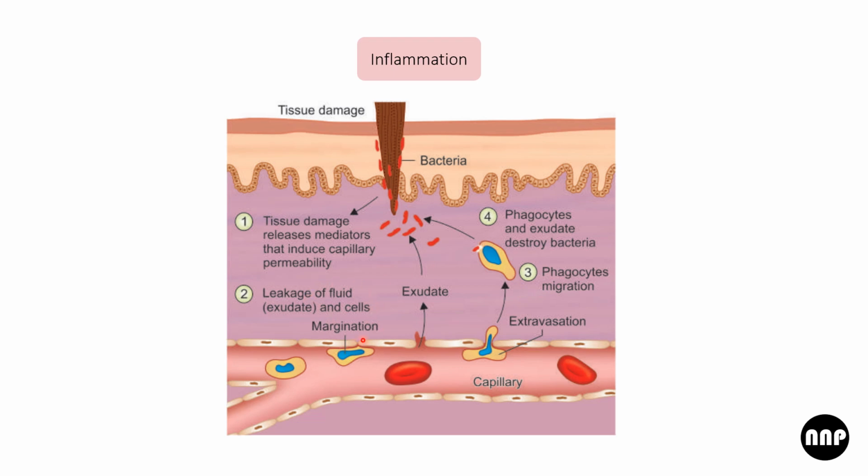Then extravasation happens, phagocyte migration occurs. So chemotaxis is there. Phagocytes and exudate destroy the bacteria by phagocytosis. The process of this extravasation is known as diapedesis. Margination is when the leukocytes get attached to the vessel wall.